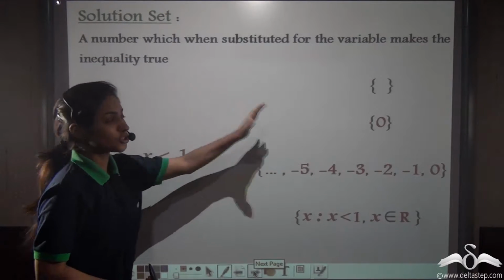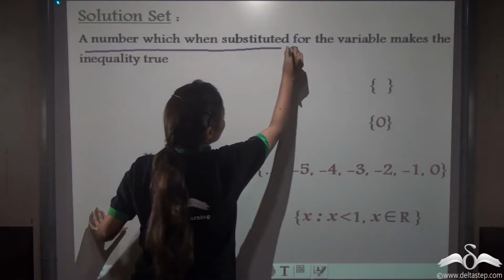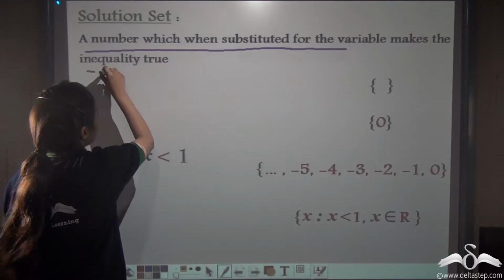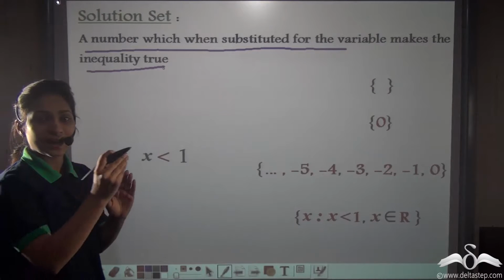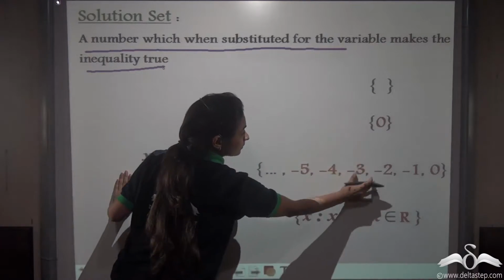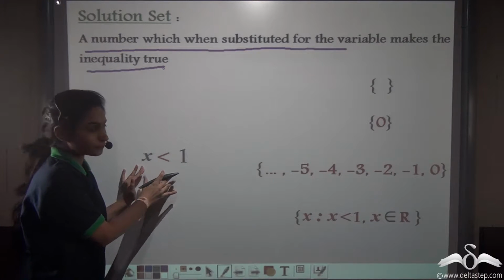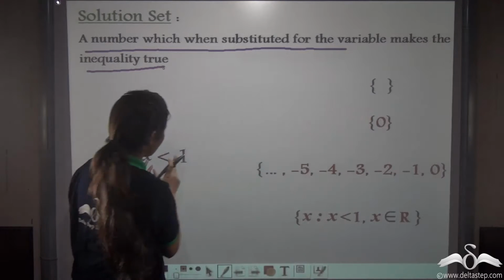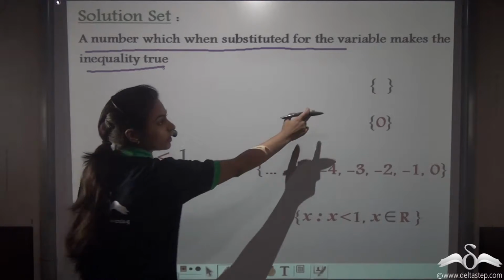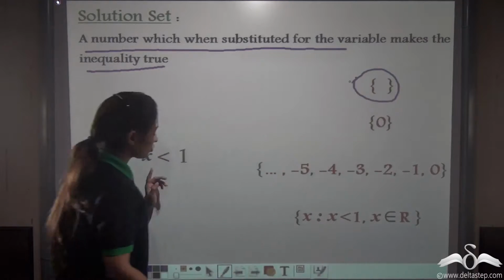Similarly, the solution set is the other thing. A number which, when substituted for the variable, makes the inequality true. After selecting numbers from the replacement sets, if we put these numbers in this inequation, this will hold true for us. So you can see 0 holds true in this inequality. When x is a natural number, then this holds true.